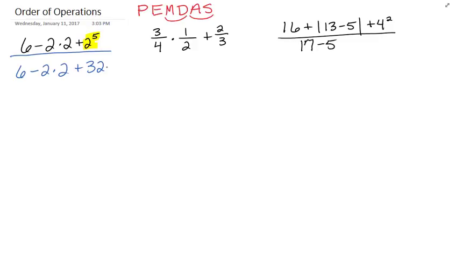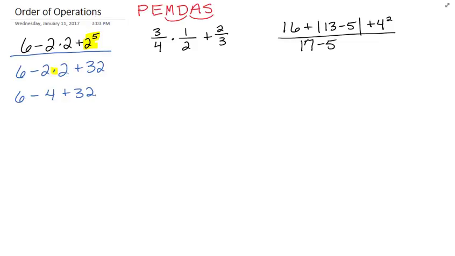Now we move to multiplication and division. Now looking there, there's only one multiplication, and so we're just going to do that. And so it's a 6 minus 2 times 2 is 4, and then plus 32. Notice how I'm just doing one thing at a time to make sure I don't make a mistake, and I would encourage you to do that. Just make one change or handle one type of operation at a time.